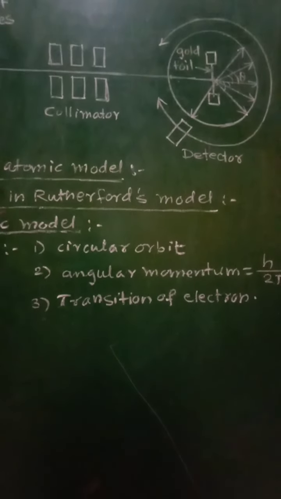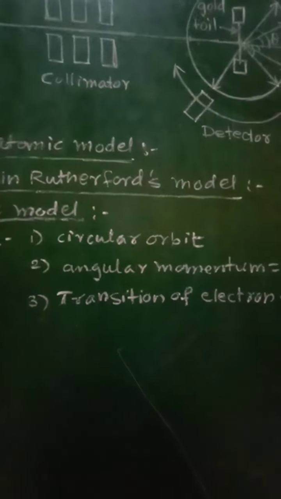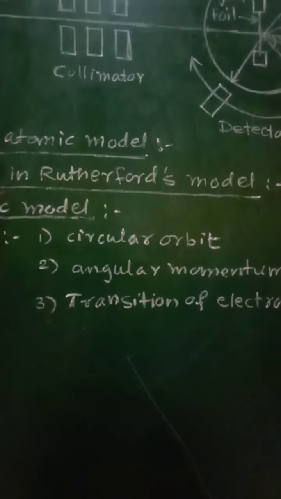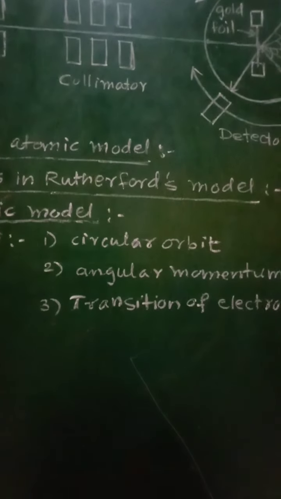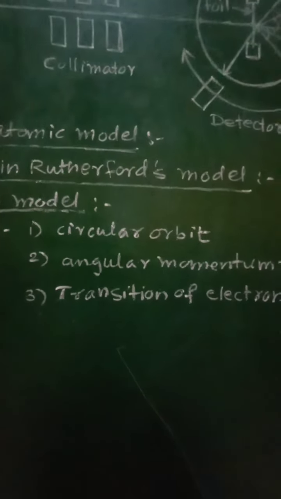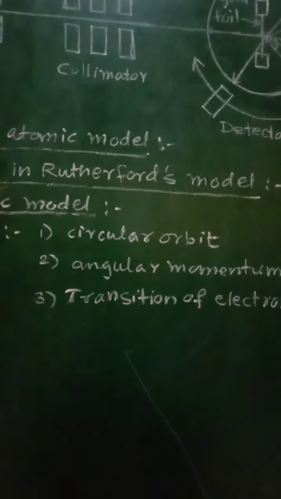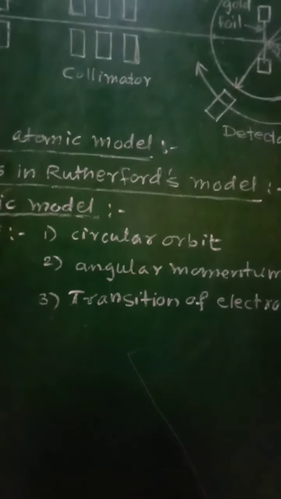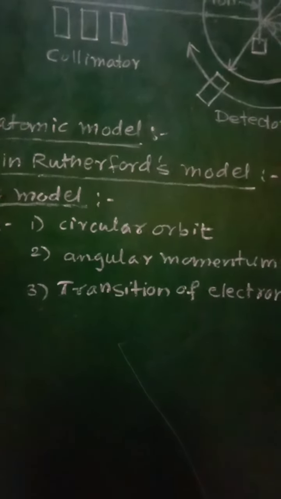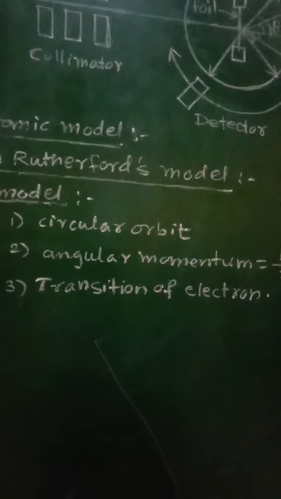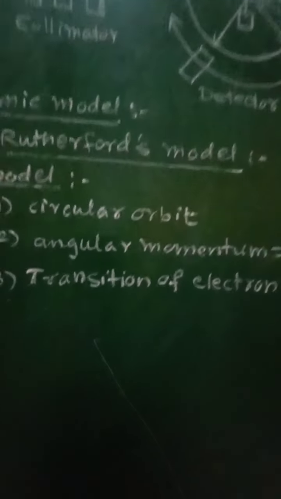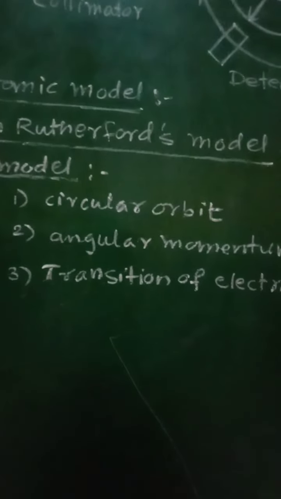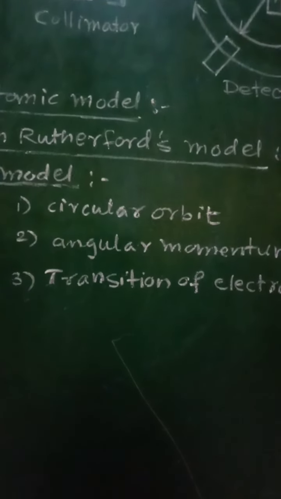The first postulate, which is related with the circular orbit, is stated as: the electrons revolve around the nucleus in circular orbits. As electrons revolve in circular orbits around the nucleus, there must be some centripetal force needed for the circular motion.